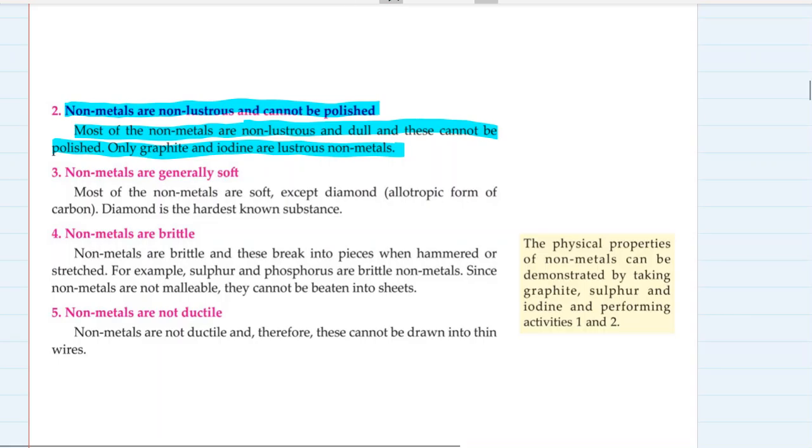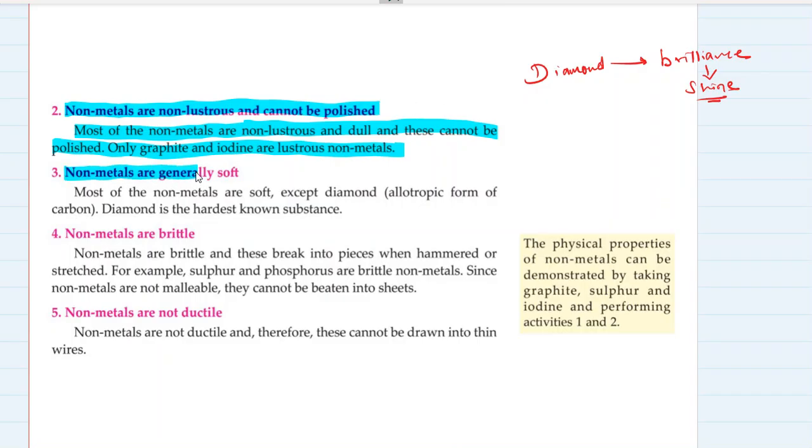There is one more non-metal which I want to mention over here, which is diamond. Diamond has spectacular brilliance, that is a shine. It's not luster, but it is brilliance or shine, which is contrary to the general properties of non-metals. So that's an exception.